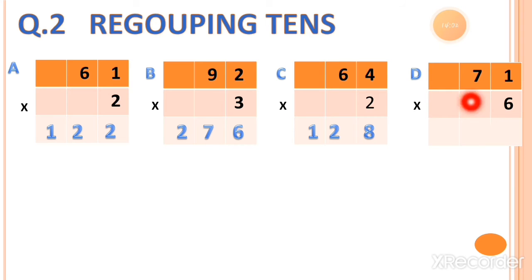Now sum number D is 6 ones. So 6 ones are equal to 6 and 6 sevens are equal to 42. So we can write down 2 under the tens column and 4 under the hundreds column. So the answer is 426. This is the answer.